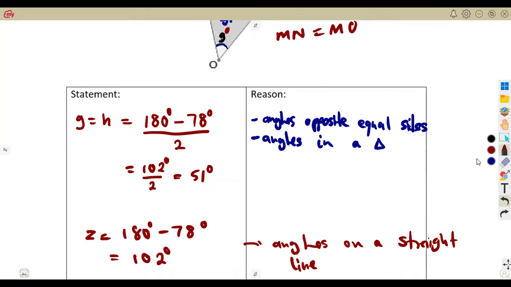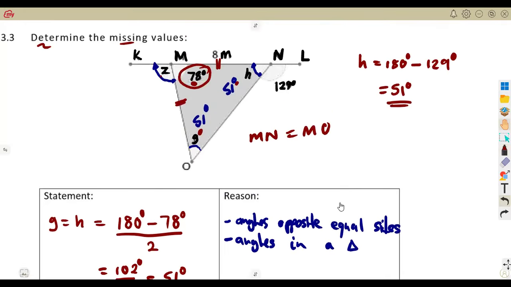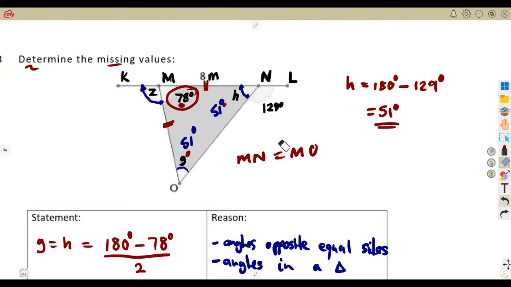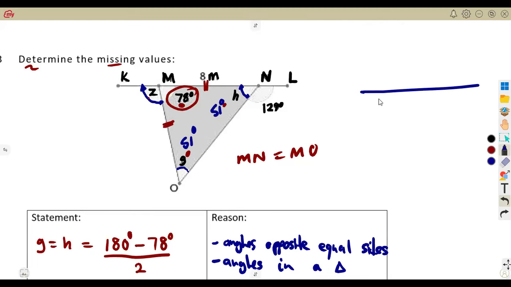Or we could have used this concept. Remember that in a triangle, we could have used this condition to find the z that we are given there. This is an exterior angle, and we understand that the exterior angle is equal to the sum of the opposite interior angles. These two angles which are inside, opposite one.